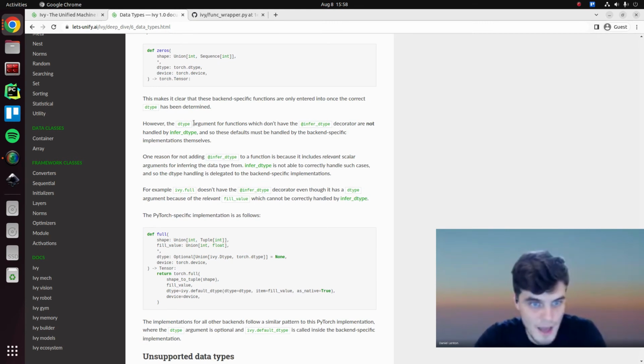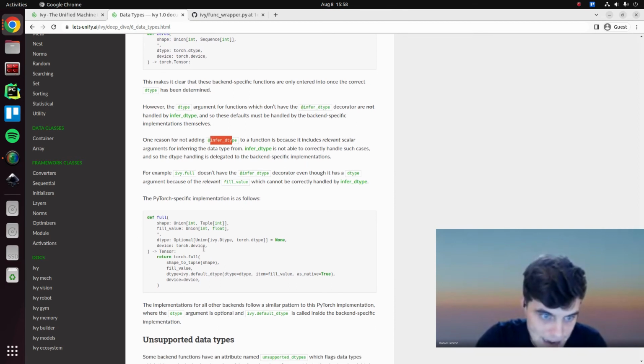But yeah, for some functions, we don't have the inferred data type decorator, as we explained before, because this decorator can't determine the data type from relevant scalars, such as the fill value in fill. So in this case, we don't add the decorator, and therefore we need to actually handle everything in the backend function. So let's take ivy.fill as an example.